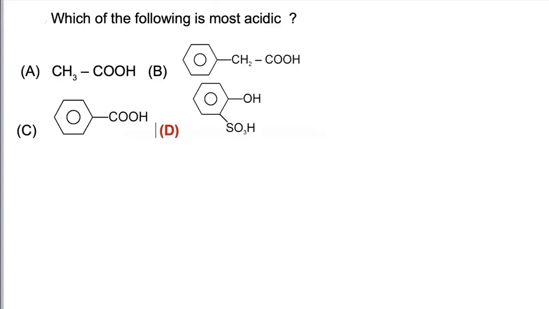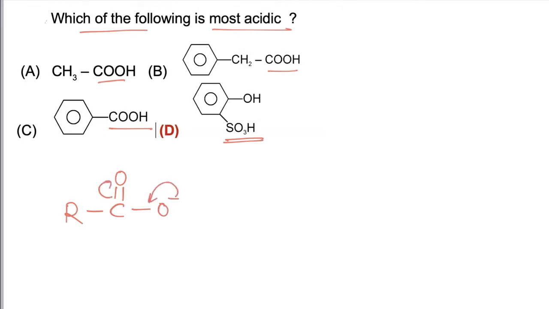In this question we have to find which of the following is most acidic. Options A, B and C have a COOH group, while option D has an SO3H group. If carboxylic acid is present and the carboxylate anion is formed, it is stabilized by equivalent resonance, and two identical resonating structures are formed. When the sulfonic group is present, in the sulfonate ion three identical or equivalent resonating structures are formed.